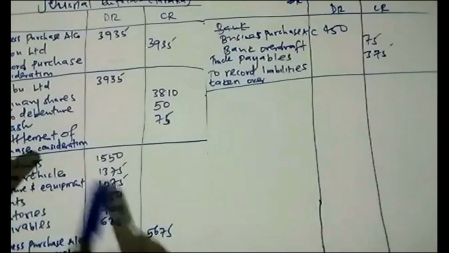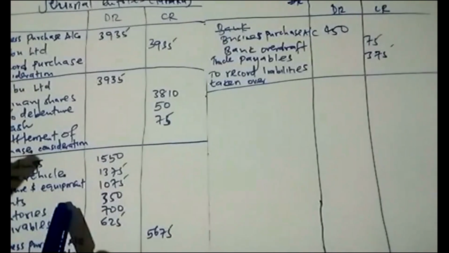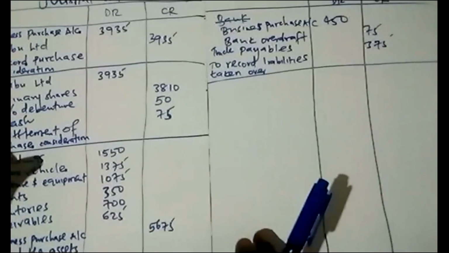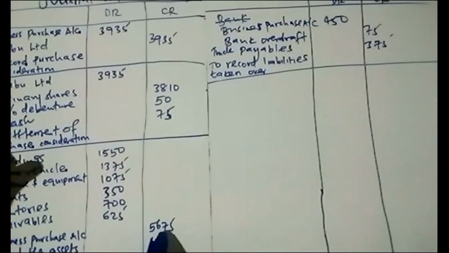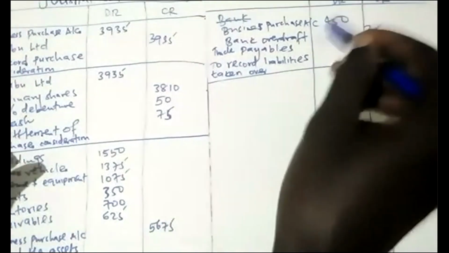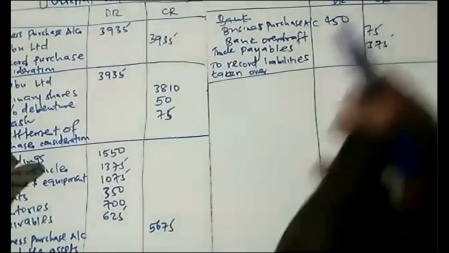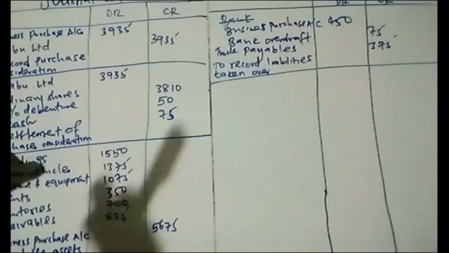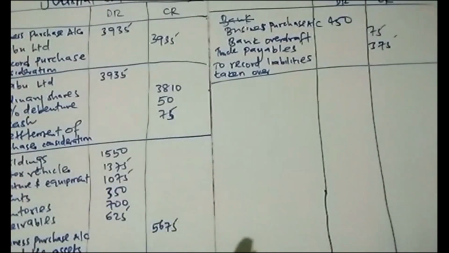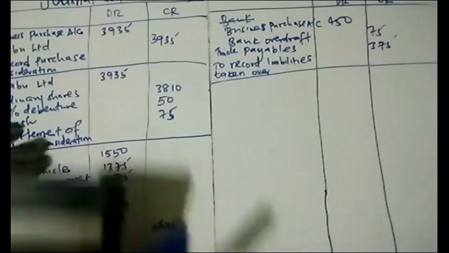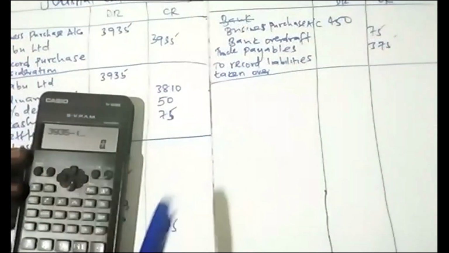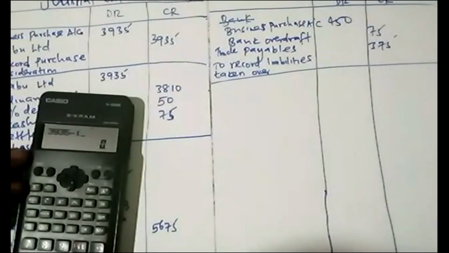So for the assets, the total assets which were taken over is 56.75. Liabilities is 450. So you take these assets minus liabilities, then you take your purchase consideration minus the total you arrived at. It means 39.35 minus 56.75, which is an asset, so minus a liability of 450. So I close the brackets.